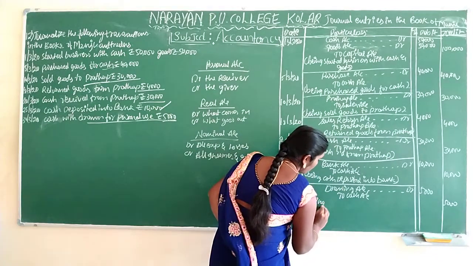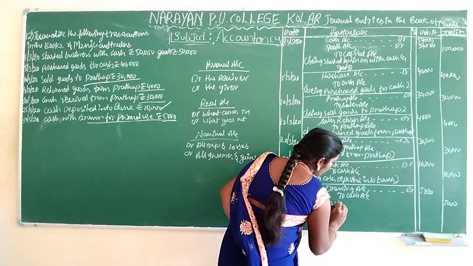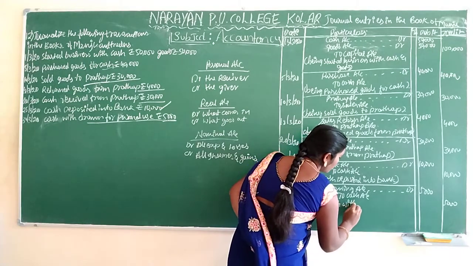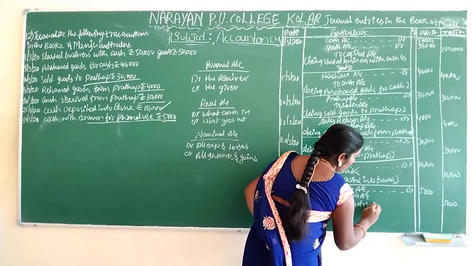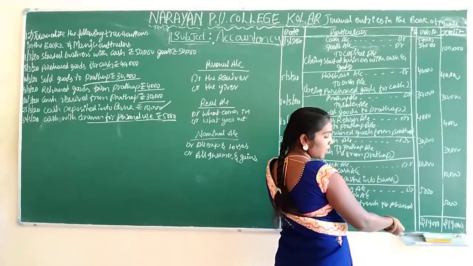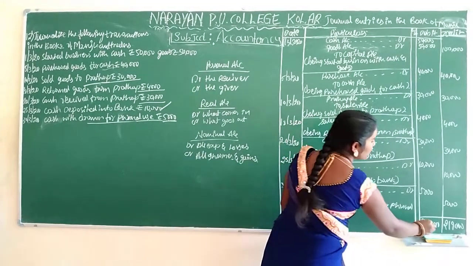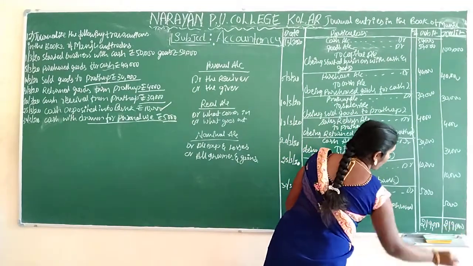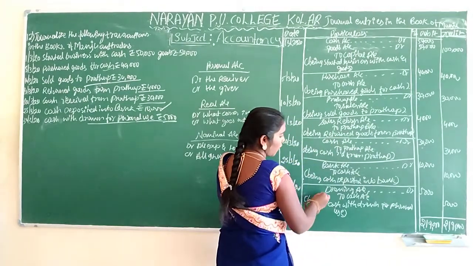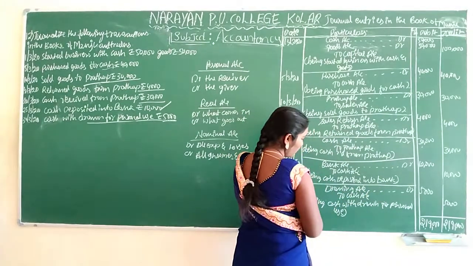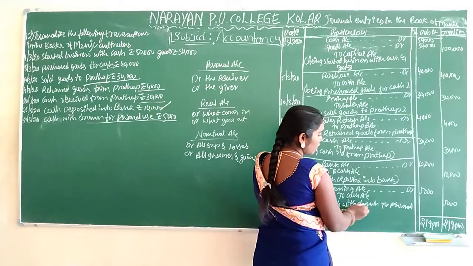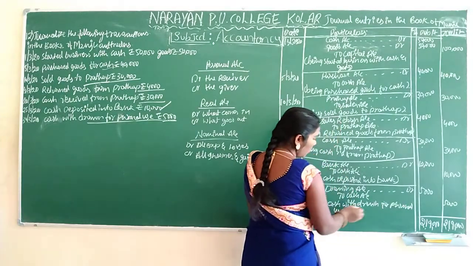Being cash withdrawn for personal use. Total is 2,19,000. Drawing account debtor to cash account, being cash withdrawn for personal use.